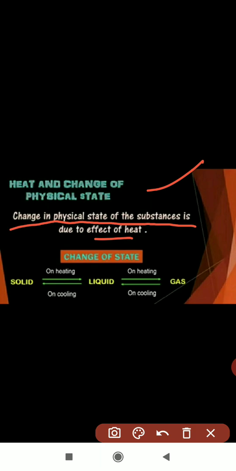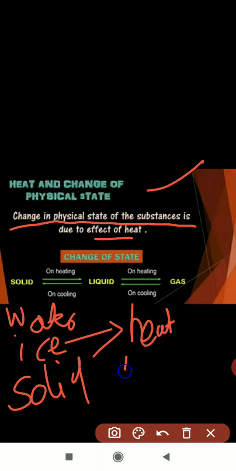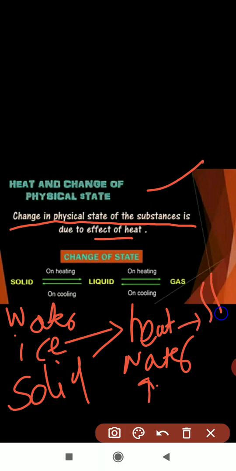If you are taking water in the ice form, that is solid, and you heat it, it will convert into liquid, that is water. Again, if you are heating, it will convert into the steam form, vapor form, that is the gas.